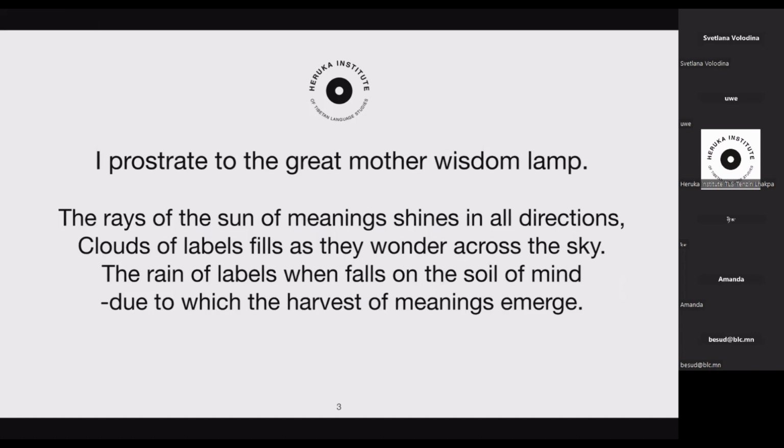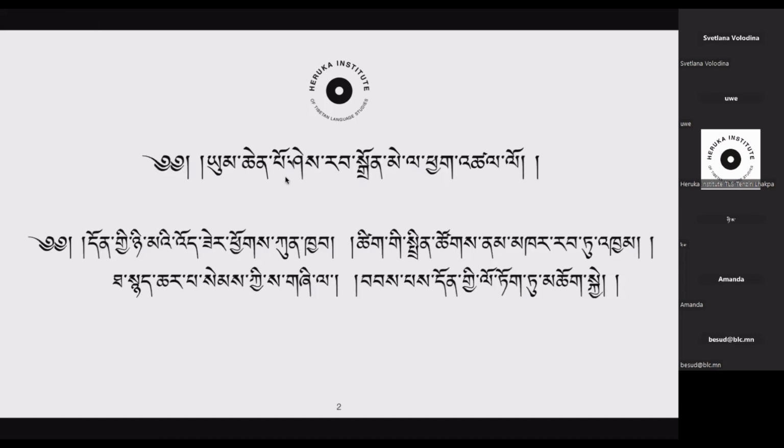So I prostrate to the Great Mother Wisdom Lamp. So Great Mother, Yum Chenmo, wisdom, Dunme lamp, Chatselo, prostrate.